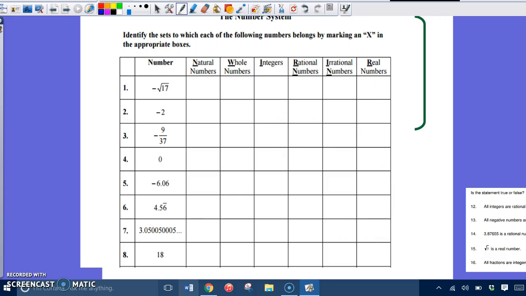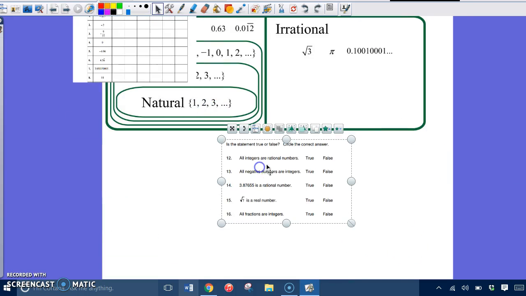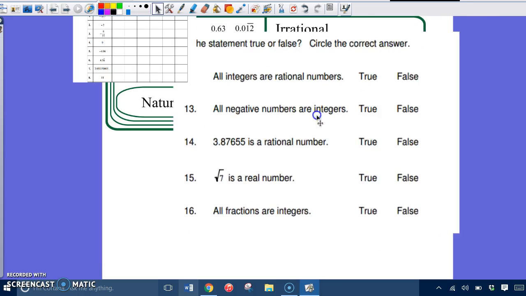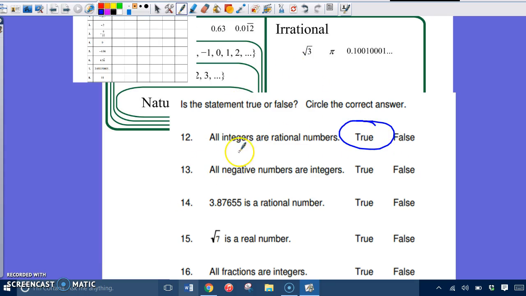One last part to this, and this part is on your worksheet as well, is this area of the worksheet, because you're going to have some questions like this on your midterm exam. And so you just have to answer true or false. All integers are rational numbers, okay? All integers are rational numbers. True. All negative numbers are integers. True.